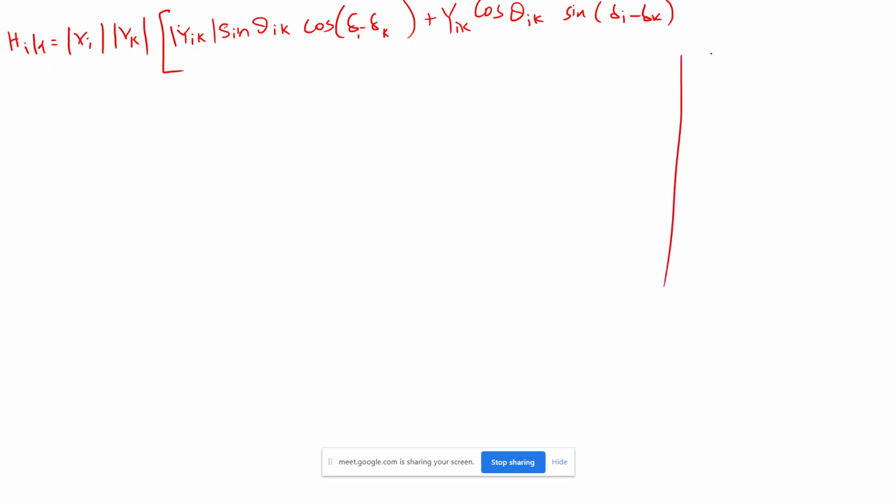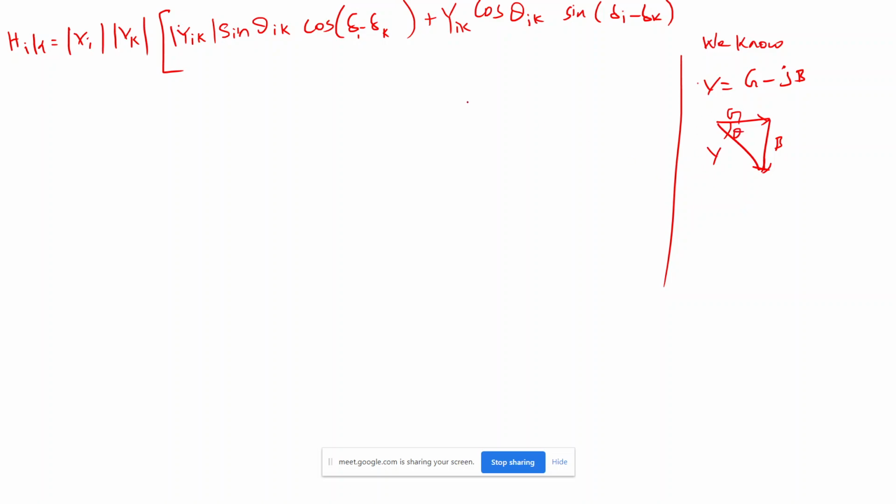So now we know that Y is nothing but G minus jB. Here G is conductance and B is susceptance, and if you write in the angle, this is G, this is B, this is Y, and this is theta.